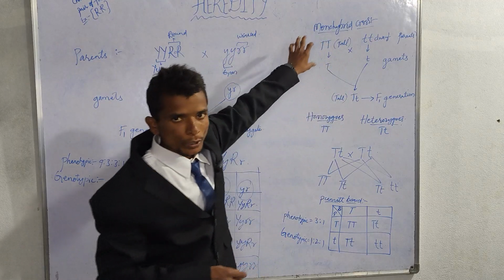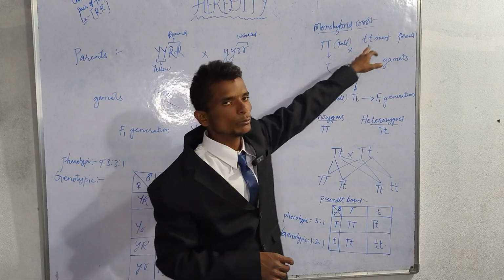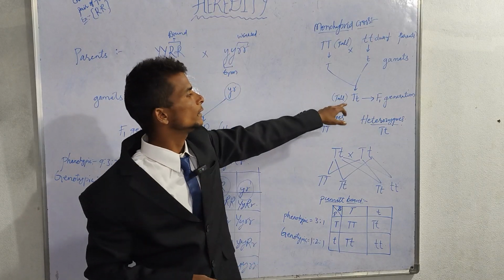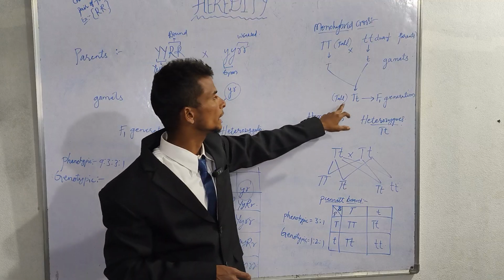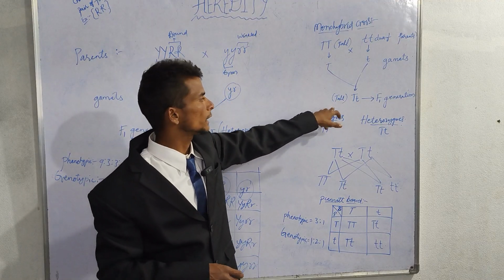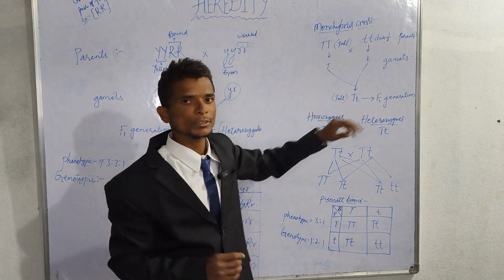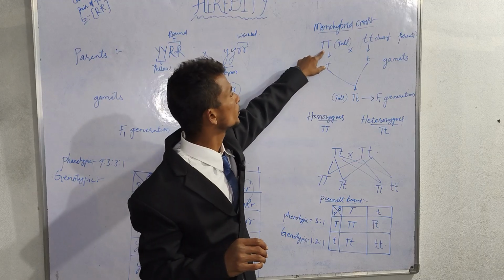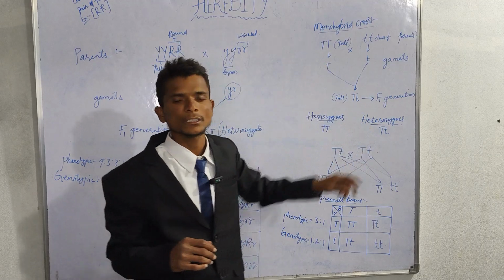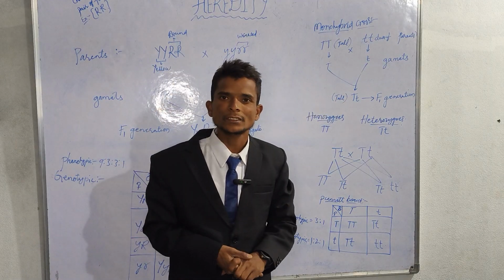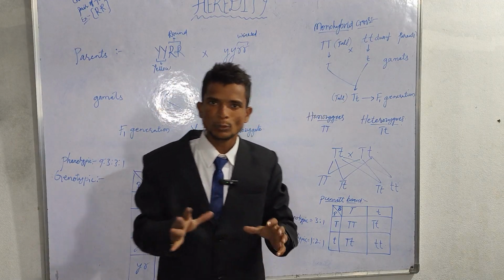When this monohybrid cross is made with tall and dwarf, they produce capital T and small t as gametes. In the F1 generation, they get capital T small t, and all are tall. First of all, we need to know the difference between capital T capital T and capital T small t: homozygous and heterozygous. What is homozygous?